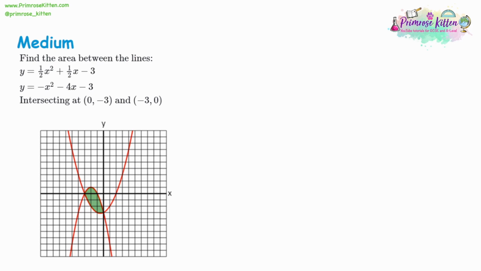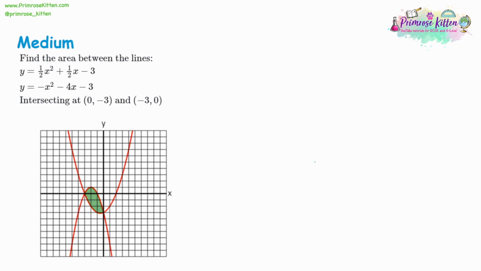Now the next set of questions look more complicated. For the easy questions, we had the area between a line and a curve. Now we're looking at the area between two curves. But these are still technically lines, just a different kind of line, and it's going to work exactly the same way. So let's have a look at it.